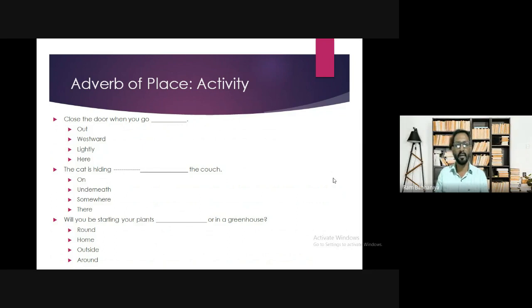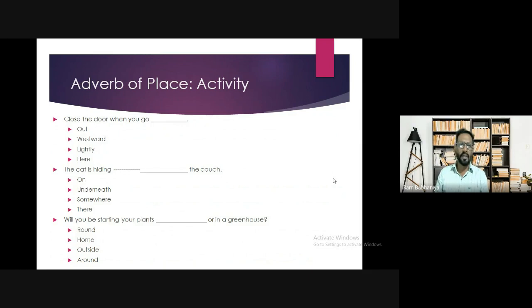So where? Underneath the couch. If I ask you where is the cat hiding, you can say underneath the couch. Clear? And if I ask you when should I close the door? I should close the door when I go out.